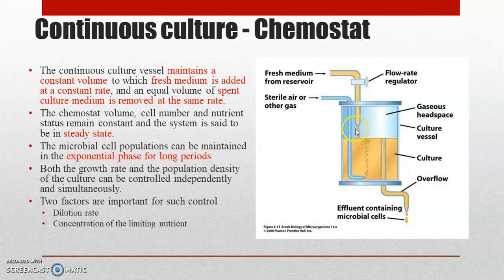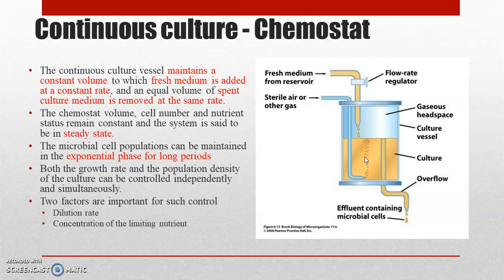But in this case, it is different from the batch culture in that we are supplementing nutrients into the fermentation system as fermentation is going on. Since new nutrients are supplemented, the bacterial cells can always be maintained in the exponential phase for long periods.